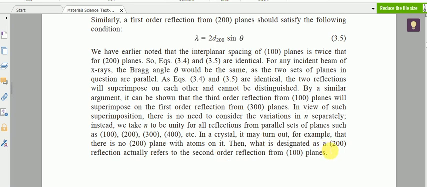What is designated as a 200 reflection actually refers to the second order reflection from 100 planes. So we can treat everything like a 100 plane.